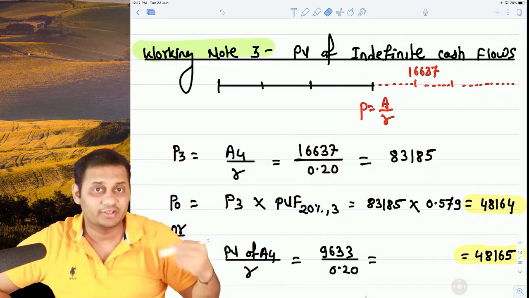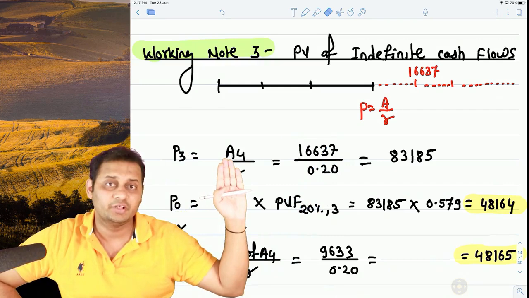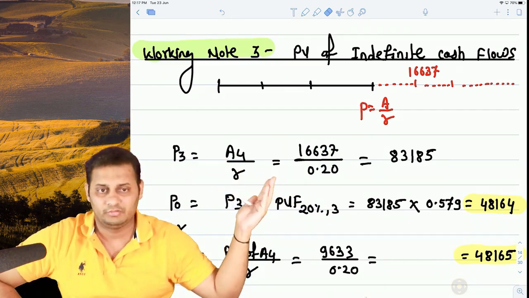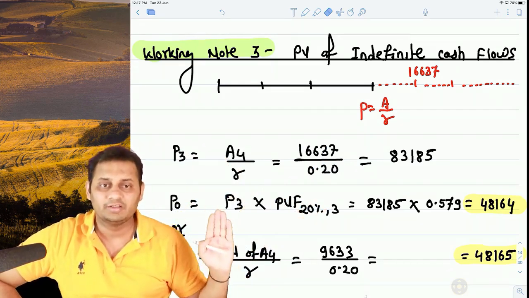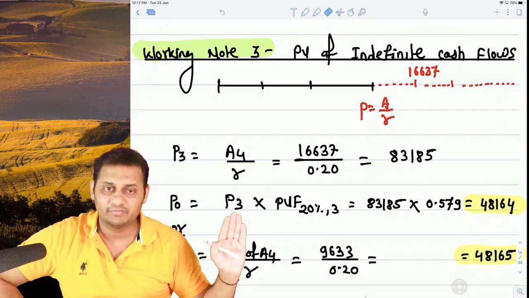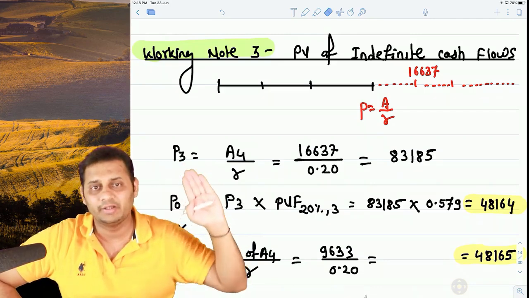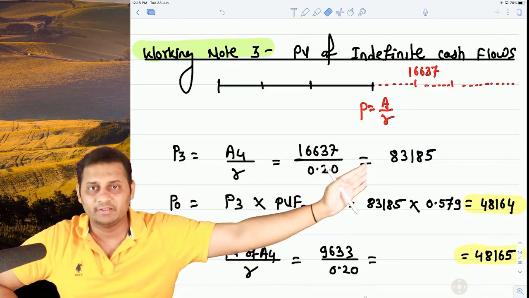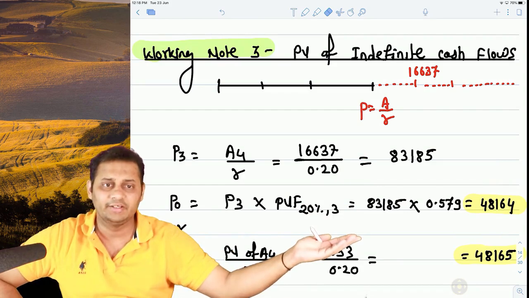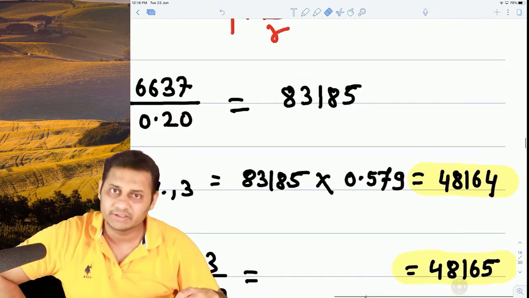Remember, it is at the end of year 3 because you use the cash flows of year 4. So convert that 83,185 into present value, that is, convert P3 into P0. How will you do that? Just discount that 83,185 by the 3 year factor. We did that and the answer was 48,164.